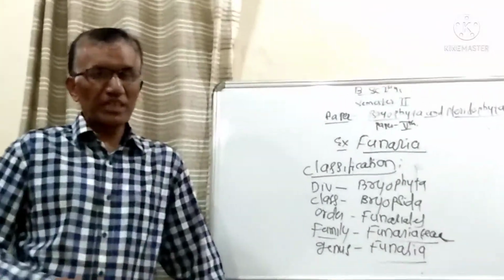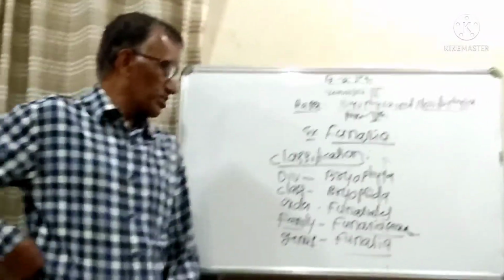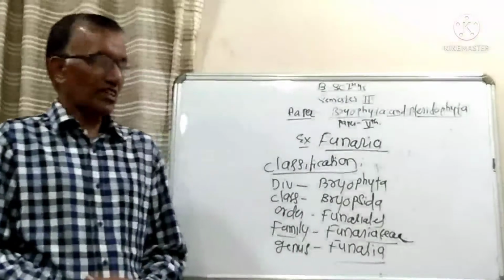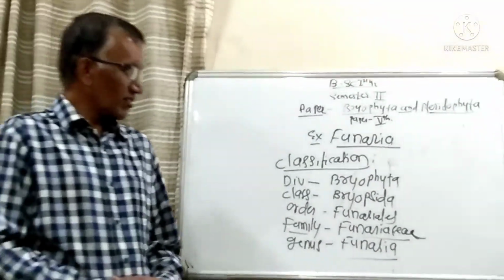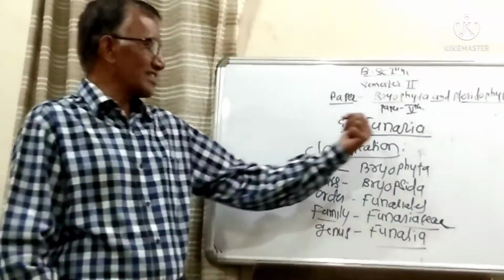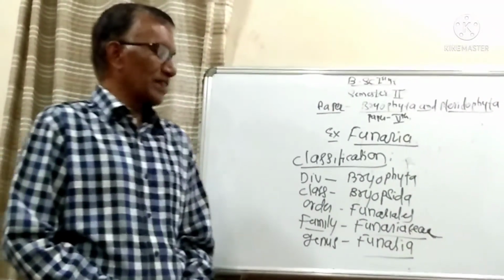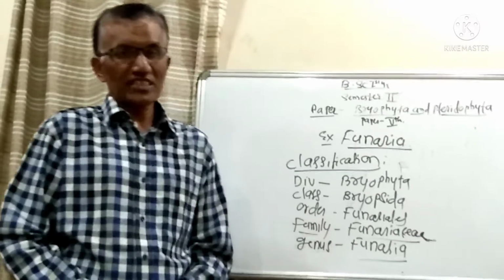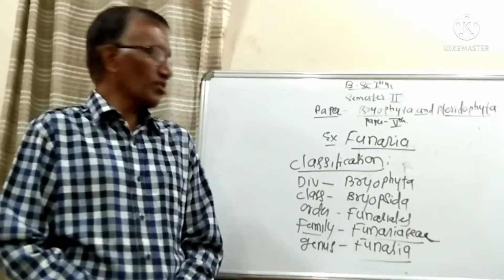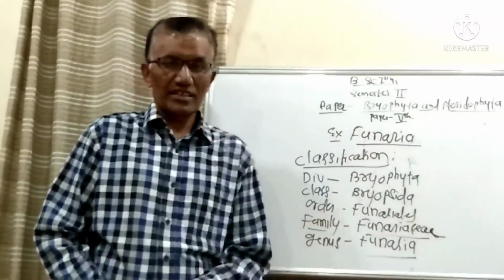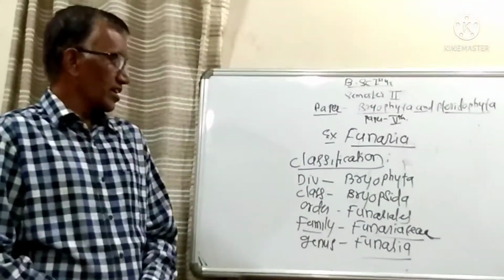Many species and examples come under Bryopsida, but as per our syllabus, they have mentioned only one example as a type study. In a type study, you have to study the complete life cycle of that example, the Funaria.